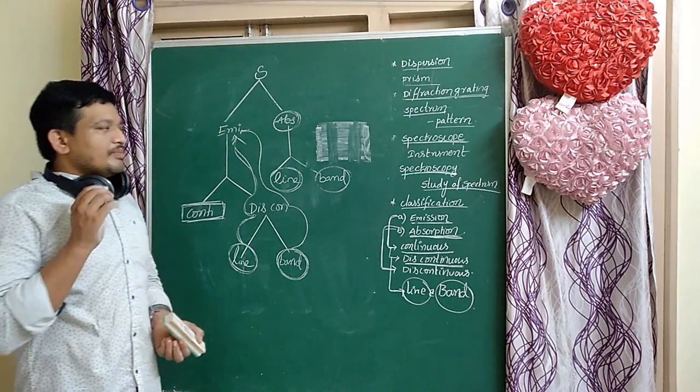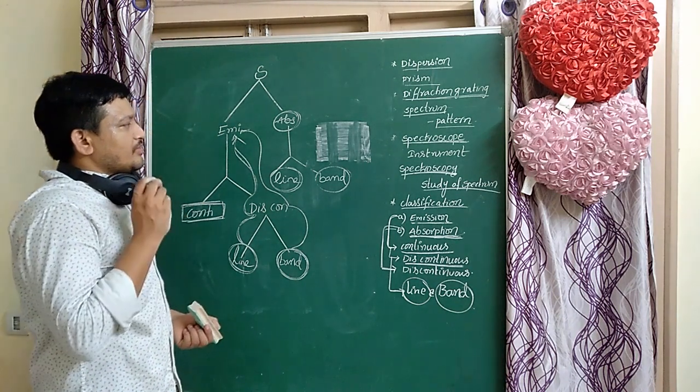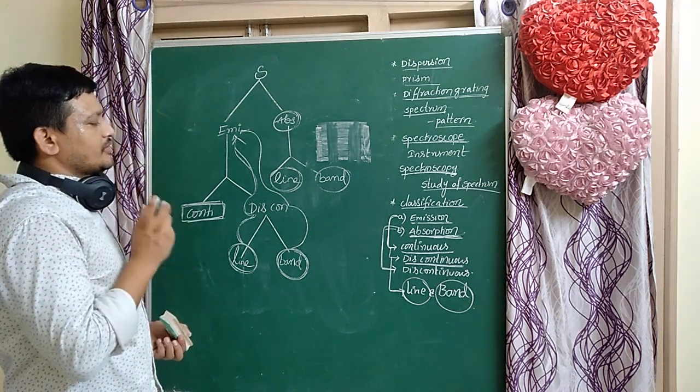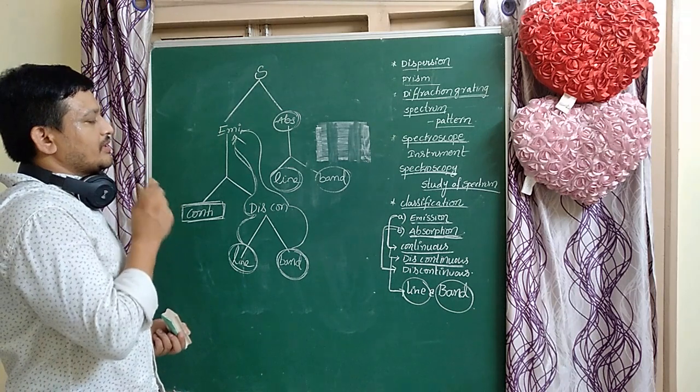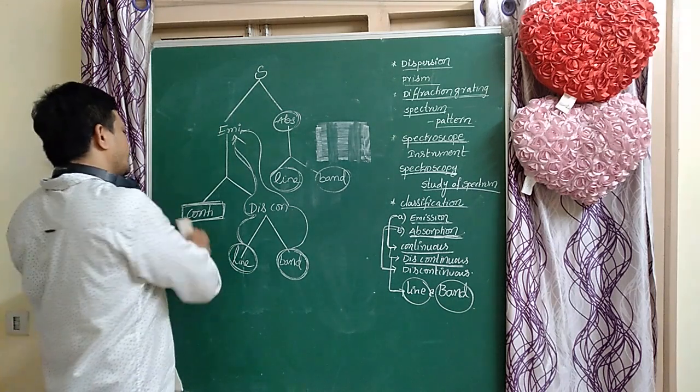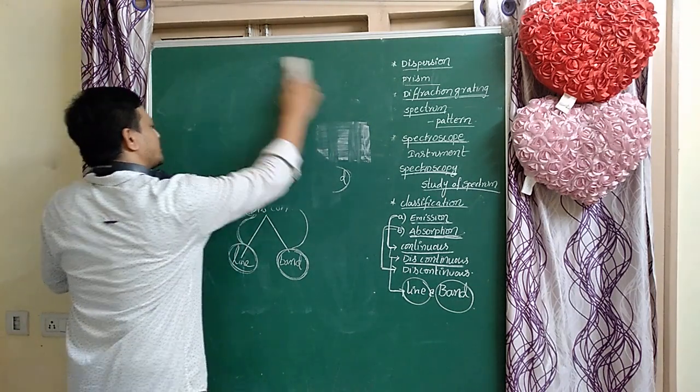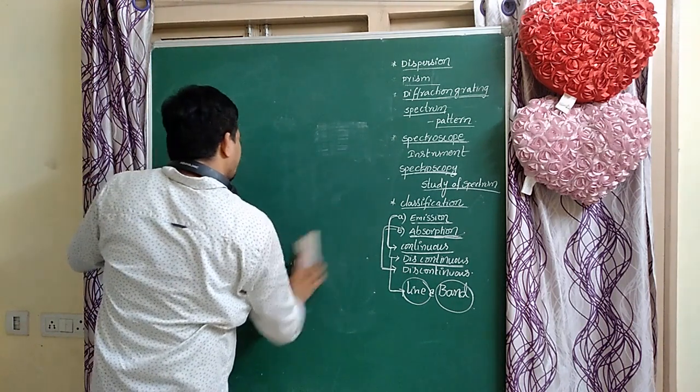I will explain one application of this spectrum: absorption spectrum and emission spectrum. That is very important. Students, do you know X-ray?